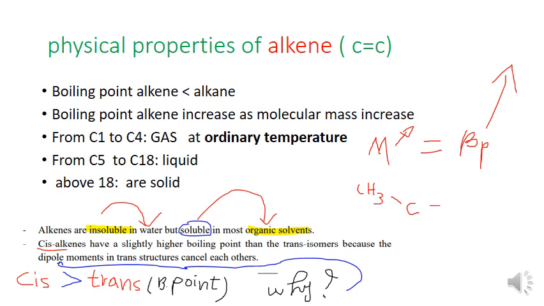Remember, we have a double bond. Then you remember cis and trans. I think we are going to draw. In trans, this hydrogen can be cancelled with this one, and also this methyl can be cancelled with this one. It means that trans has a lower melting point due to the cancelling.